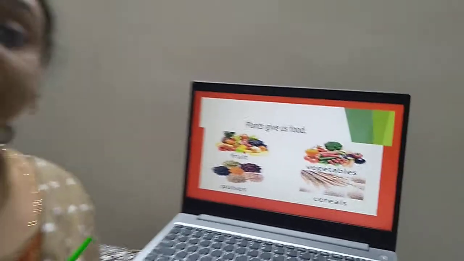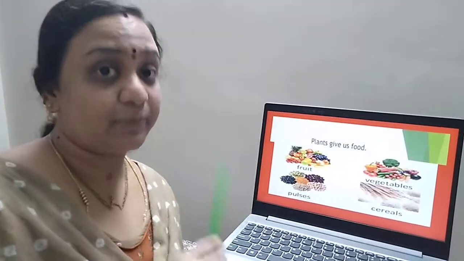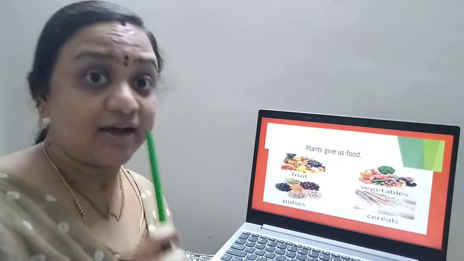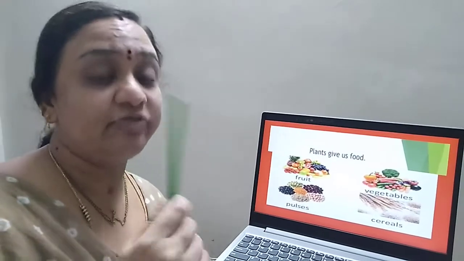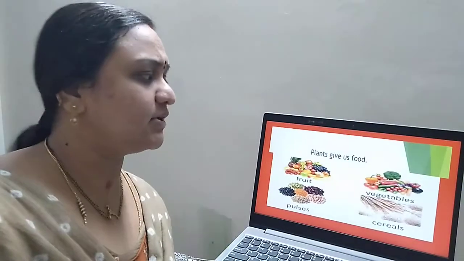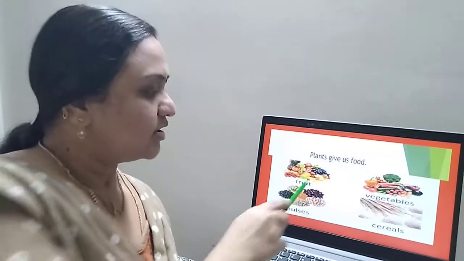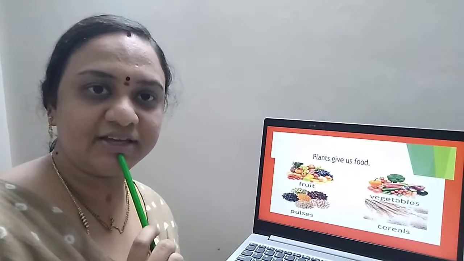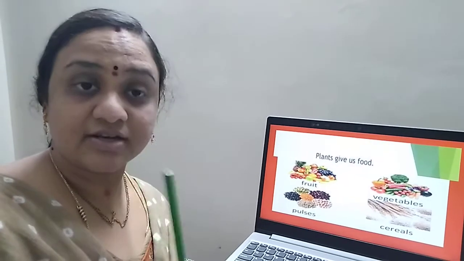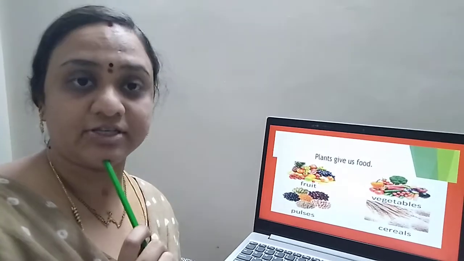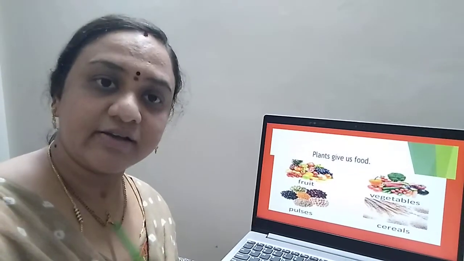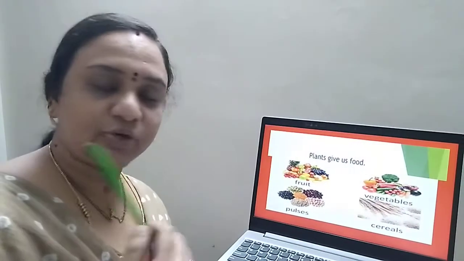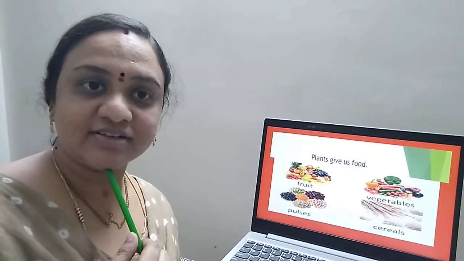Yes. Plants give us food. We all have learnt about it in the lesson, our food, isn't it children? In our class 1 and class 2 also we have read food we eat. So since a long time we are learning that plants give us food. Yes, what is your favorite vegetable? Ishan, can you tell me? Yes, Ishan is telling that potato is his favorite vegetable. Where are we getting that from? From plants.